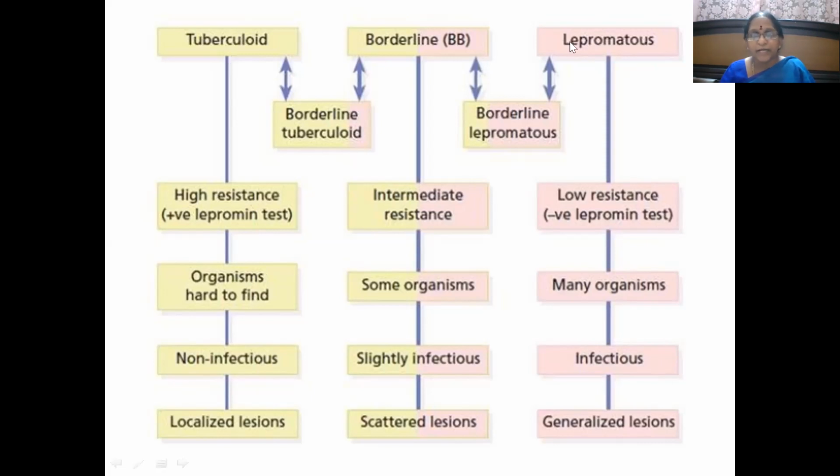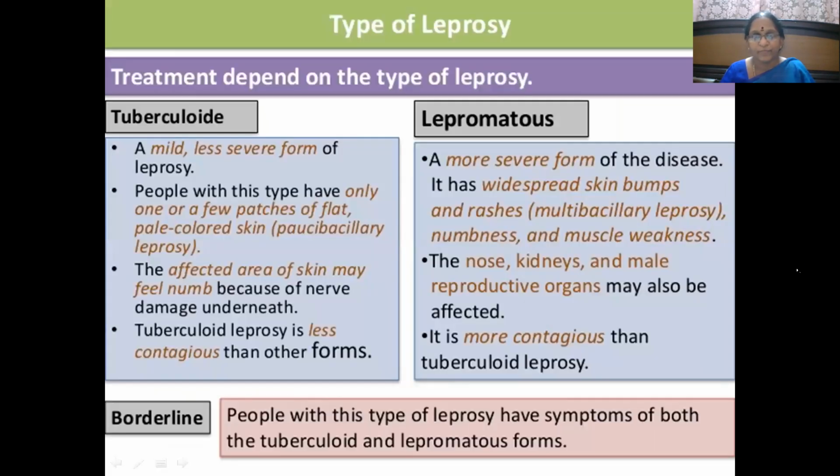And in between these two categories, borderline leprosy lies. In this borderline leprosy, cell mediated immunity will be intermediate. Because of this, only some organisms may get entry into the body of the patient, and the patient is slightly infectious, and scattered lesions can be seen in the body. So borderline leprosy, if not treated on time, may get converted to either borderline lepromatous leprosy or borderline tuberculoid leprosy. Hope this is clear for you.